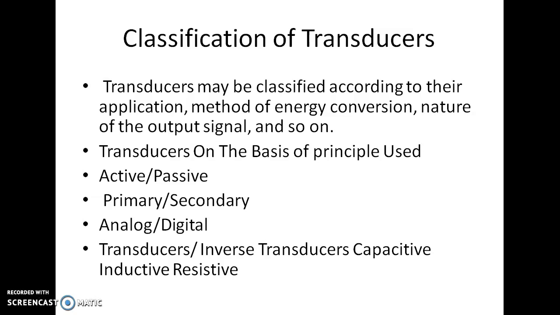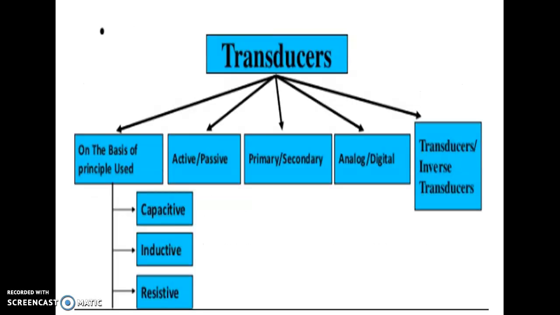According to the electrical principle used, we have capacitive transducer, inductive transducer, resistive transducer, etc. Here we can see the classification layout. First, on the basis of principle used: capacitive, inductive and resistive. Then active and passive, primary and secondary, analog and digital, then transducer and inverse transducer.